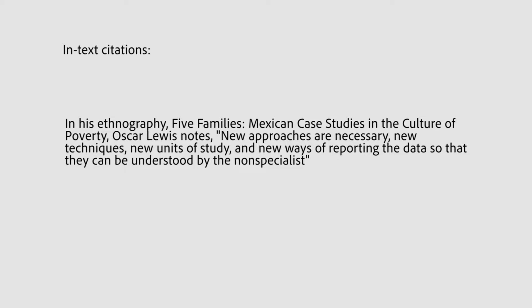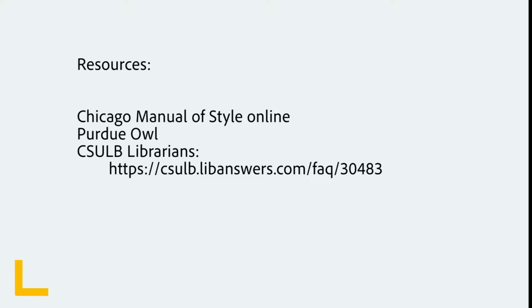If you reference an author and work in your sentence while quoting a specific line, your in-text citation should only include a page number in parentheses at the end of the sentence, like this. These have been a few common examples of the types of sources you'll encounter as you build your essays.